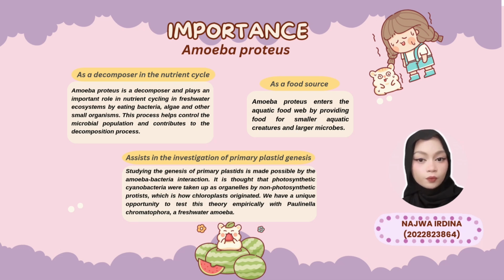Other than that, amoeba proteus is used to assist in the investigation of primary plastid genesis. Studying the genesis of primary plastids is made possible by the amoeba-bacterial interaction. It is thought that photosynthetic cyanobacteria were taken up as organelles by non-photosynthetic protists, which is how chloroplasts originated. We have a unique opportunity to test this theory empirically with Paulinella chromatophora, a freshwater amoeba.